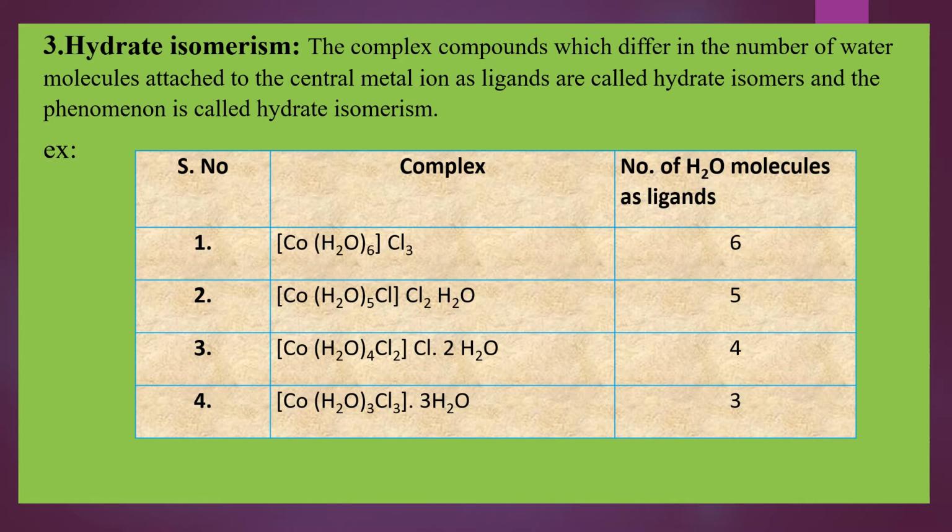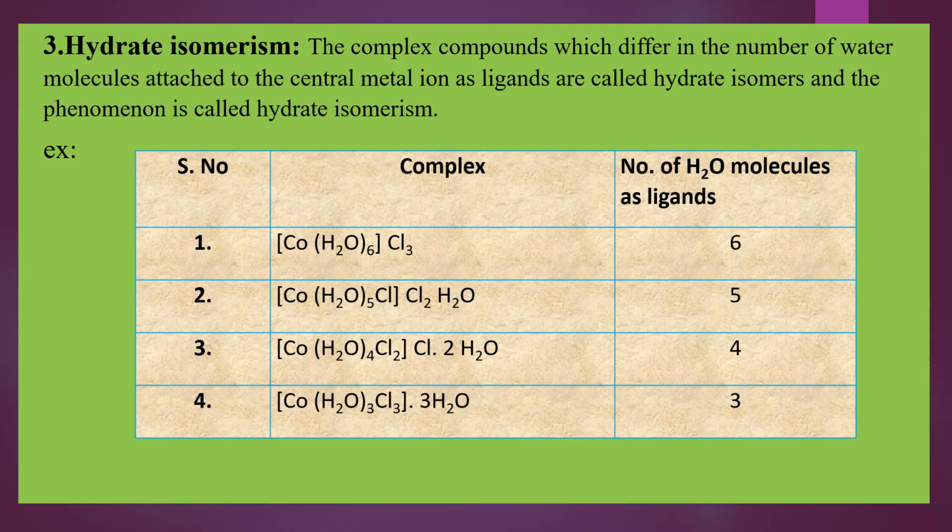First complex, [Co(H2O)6]Cl3. Second complex, [Co(H2O)5Cl]Cl2·H2O. Third complex, [Co(H2O)4Cl2]Cl·2H2O. Fourth complex, [Co(H2O)3Cl3]·3H2O.